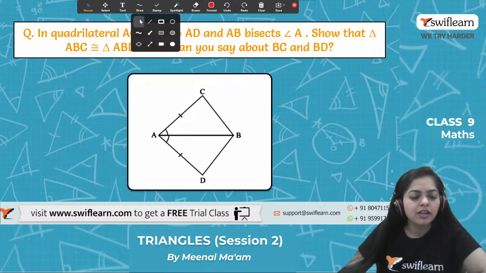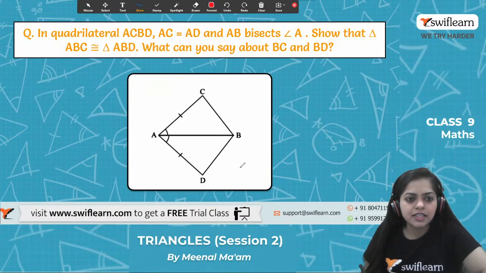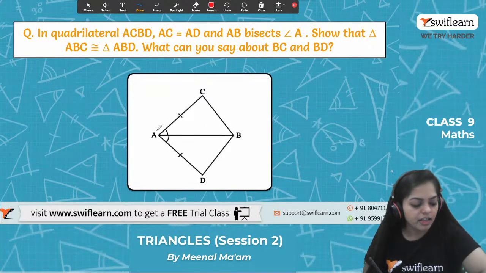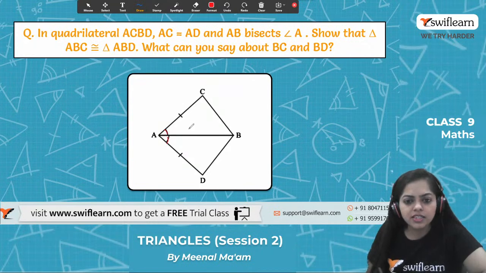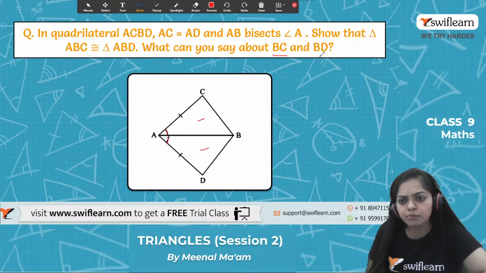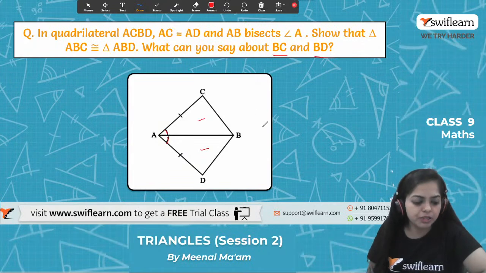Let's have a look. In quadrilateral ACBD, there is a quadrilateral ACBD having four sides. Here AC is equal to AD. It is given. And it is also given that AB bisects angle A, that is angle CAB is equal to angle DAB. We have to first show that triangle ABC is congruent to triangle ABD. And you also have to state the relation between BC and BD.